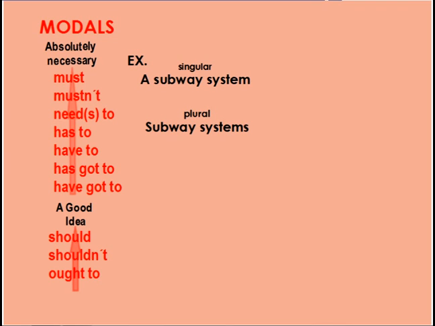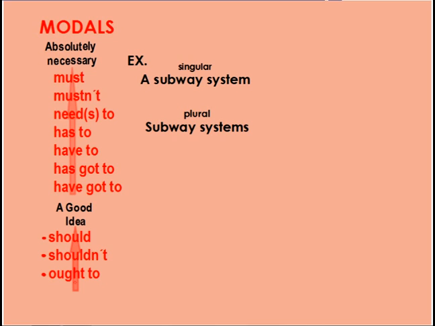Okay, so let's take a look at the different modals that I can use to express my opinion and my suggestion. Now, if my suggestion or my opinion I think is just a good idea, I'm going to use these modals here. So I can say should, if I want to be negative, I say shouldn't, and I can use ought to express a good idea, like a suggestion.